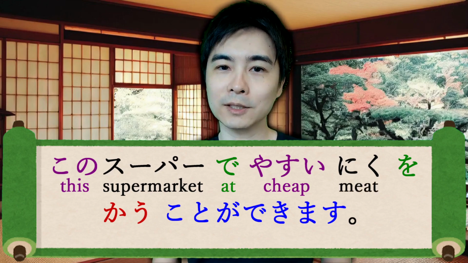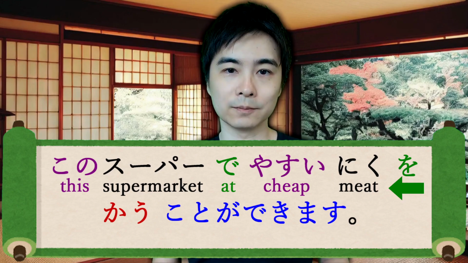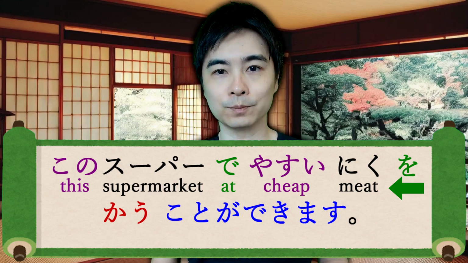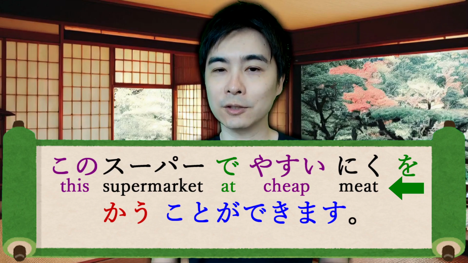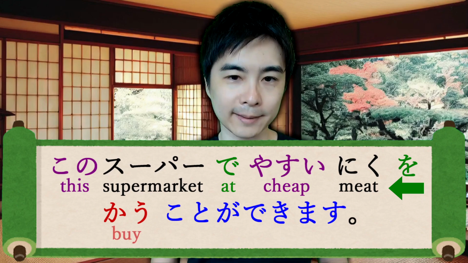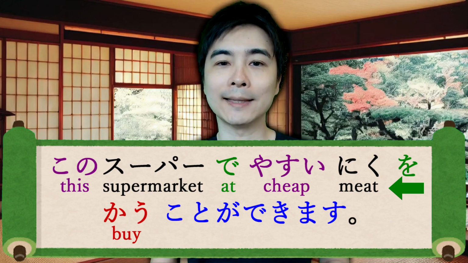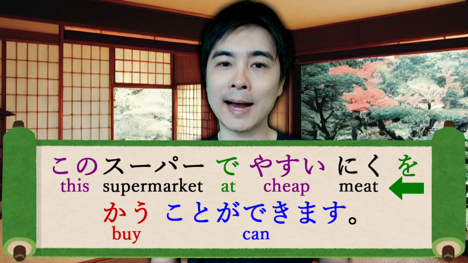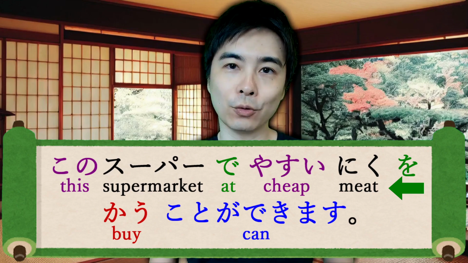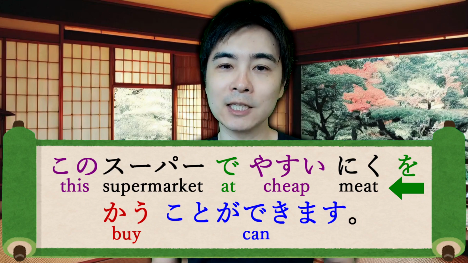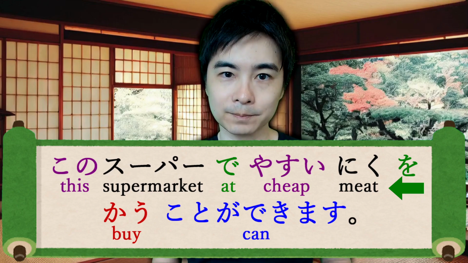Wo is an object marker that follows the target of the verb. So, 肉 is the target of the action. 買う is a dictionary form of the 語談 verb 買います, which means to buy. And ことができます means can. So, このスーパーで安い肉を買うことができます means you can buy cheap meat at this supermarket.